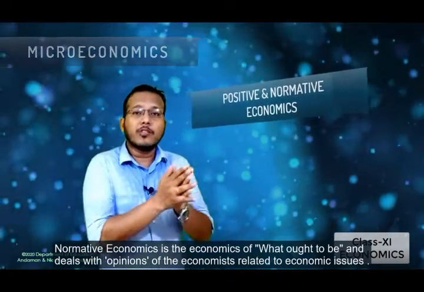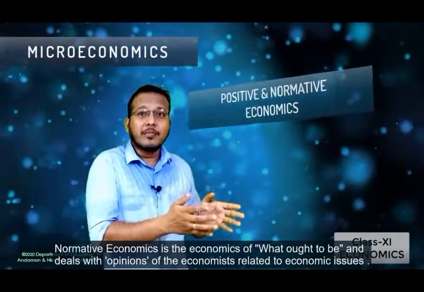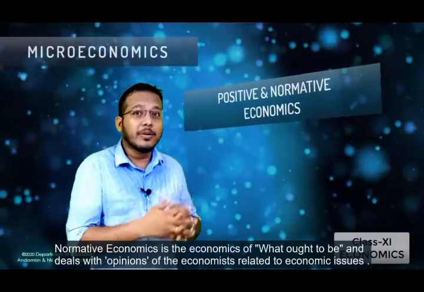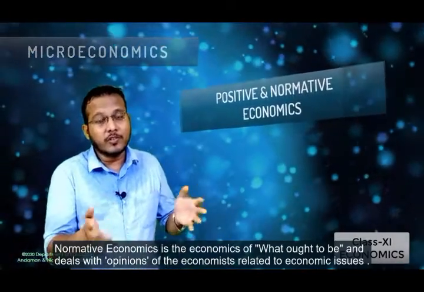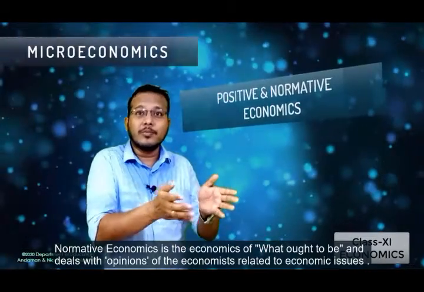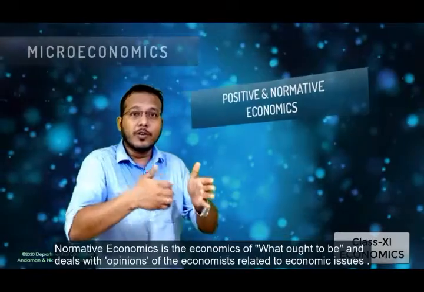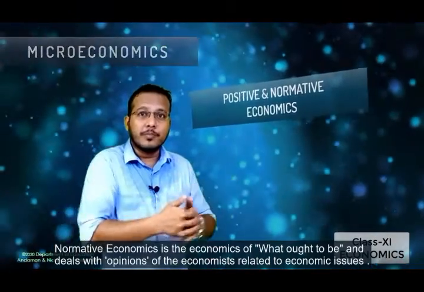Even these economists may say that the MGNREGA program, which is run by the government, is completely based on the money of taxpayers, so this program should be stopped. So these are the opinions of the economists based on some economic issues of the economy, where they may have different kinds of opinion on a certain economic problem.